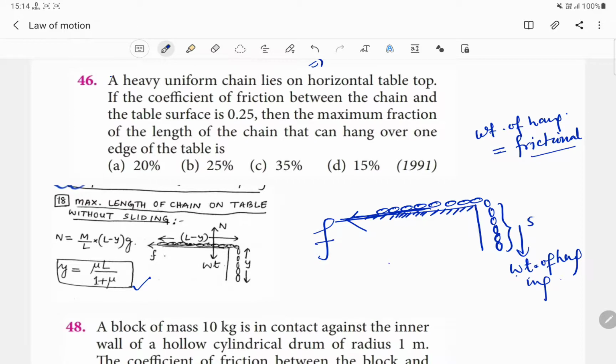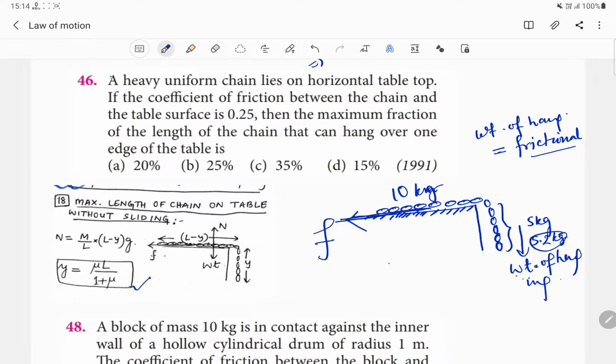Let us suppose the hanging weight is of 5 kg mass, and the remaining part on the table is 10 kg. If we consider 5.2 kg of hanging mass, then the weight of this 5.2 kg will overcome the frictional force, and it will bring the whole chain down.